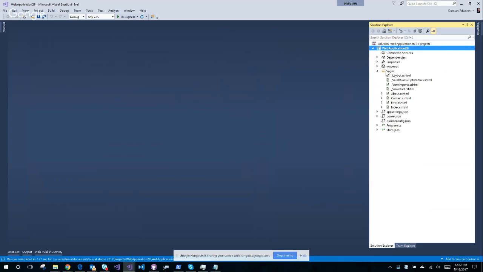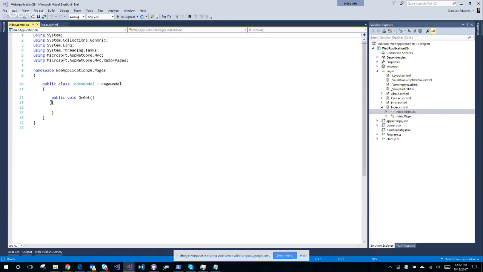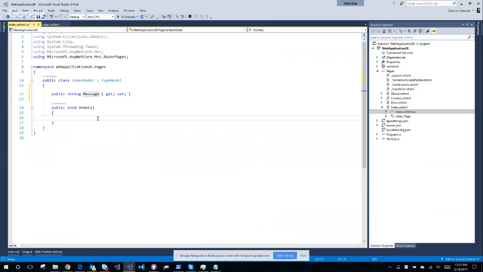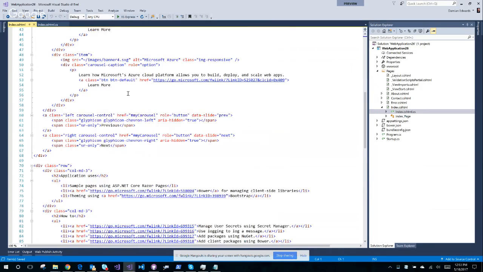So here's a brand new app, right? Brand stinking new. Here's my index. Great. Here's my index model. Let's add a property in here. And then in here, I'll set it. Okay, so now I have a model property I can use. Let's come back here and use a section.